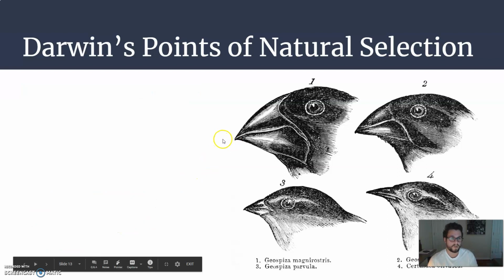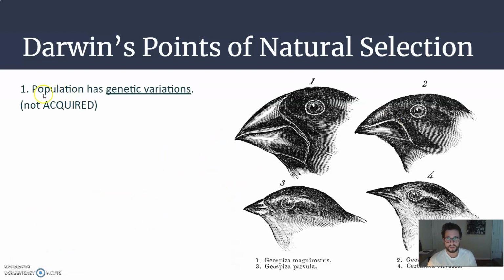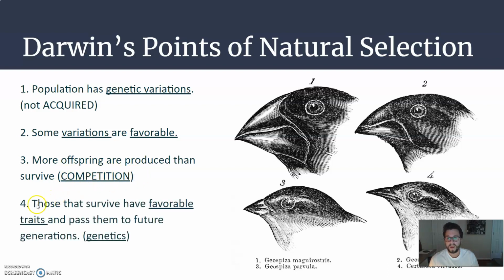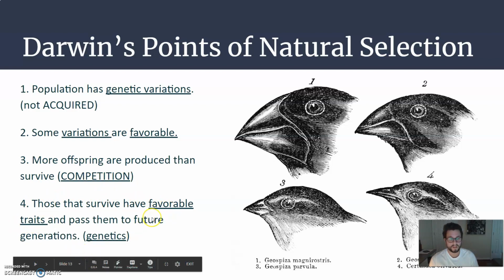So we can summarize it, whether it's finches or not, into these points. All populations will have genetic variations. All variations are not going to be good. Some of the variations will be favorable. More offspring are produced than survive. Not all organisms are going to survive and reproduce, so not all traits are going to get passed down. And these favorable traits that do survive will get passed down. And a population, because of this, will change over time as these variations occur.